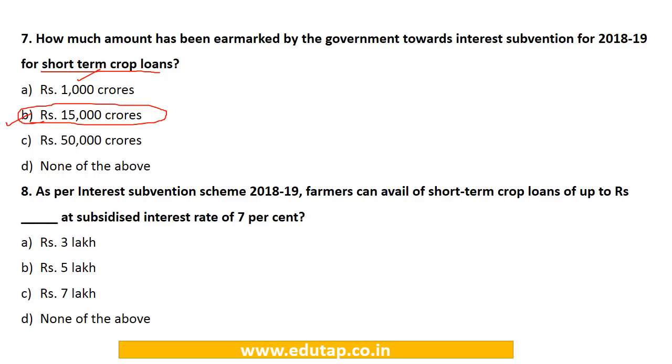Next question. As per the interest subvention scheme 2018-19, farmers can avail of short-term crop loans of up to rupees dash at a subsidized interest rate of 7%. So this is with regard to the qualifying amount for availing the benefits of this interest subvention scheme for the year 2018-19. Options are rupees 3 lakh, rupees 5 lakh, rupees 7 lakh, or none of the above. So we have seen that this qualifying amount is rupees 3 lakh. So for loans up to rupees 3 lakh, you can get a subsidized interest rate of 7%. So the answer would be option number A.